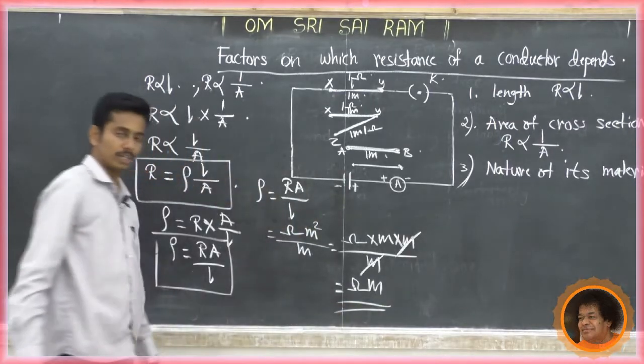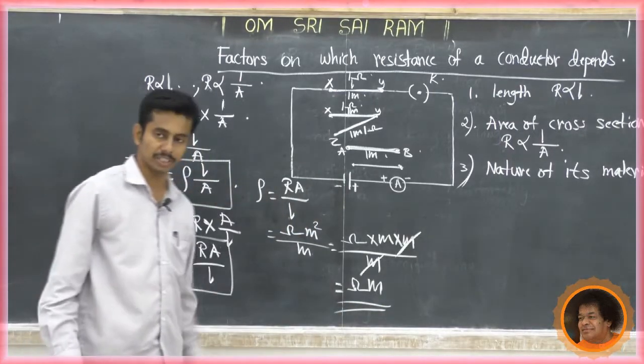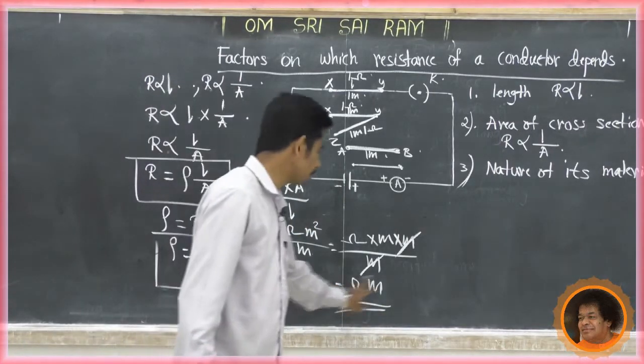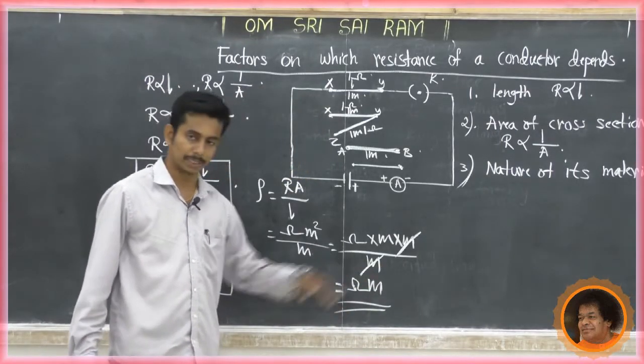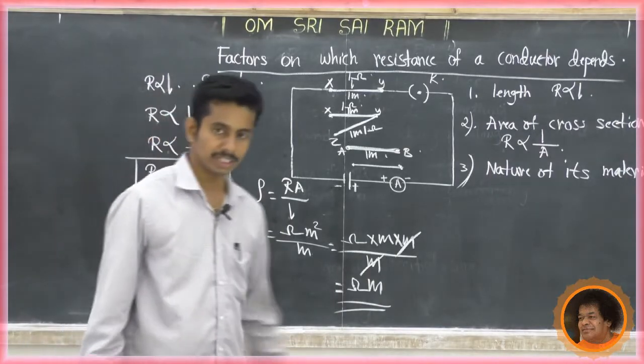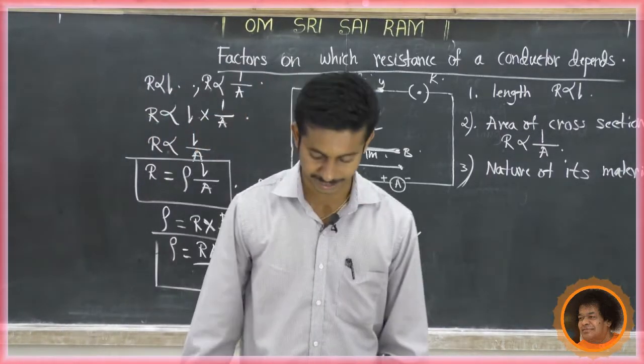So what is the SI unit of resistivity? The SI unit of resistivity is ohm meter. Very, very important. SI unit of resistivity is ohm meter. From this we can say resistivity and its SI unit.